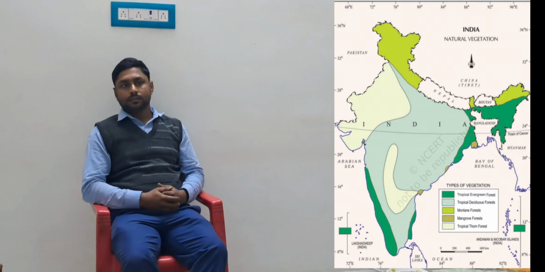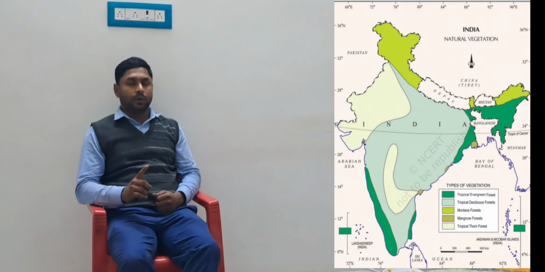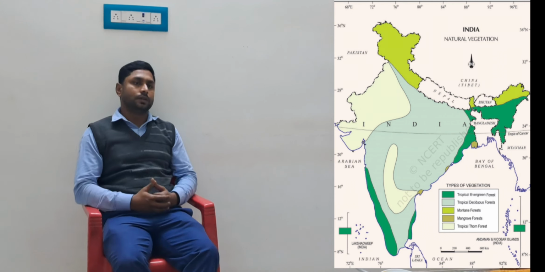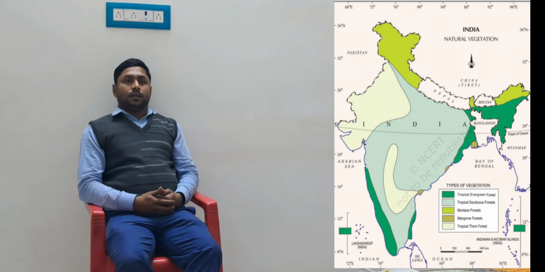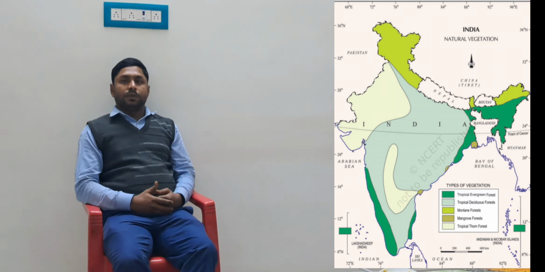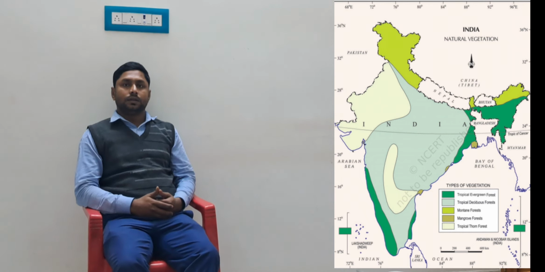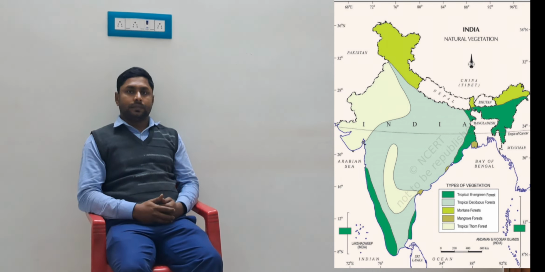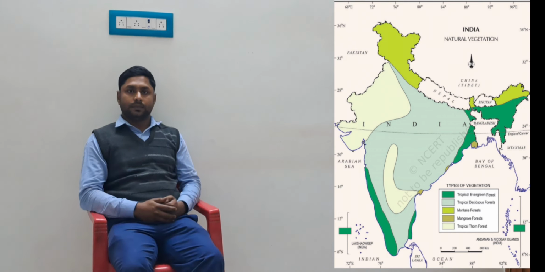Number one, evergreen forest, or evergreen vegetation. This type of vegetation is mainly green throughout the year.